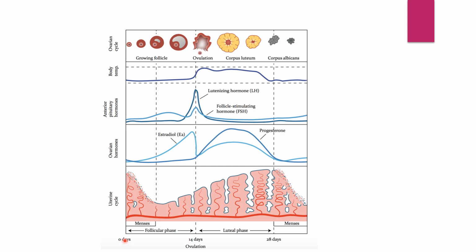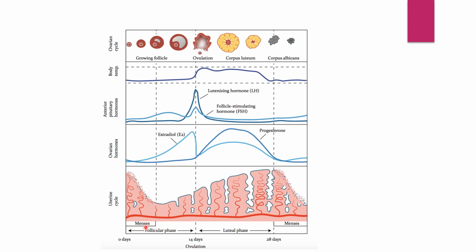Now from the first day to the 4th day is the first phase, that is the menstrual phase. That means till the 4th day is the first phase. Now what happens in these 4 days?